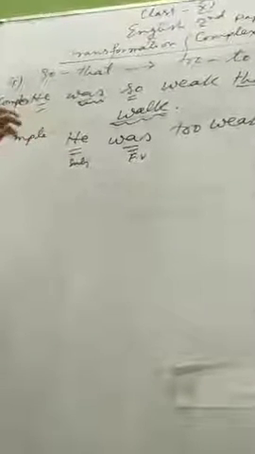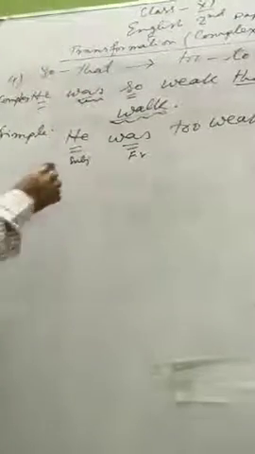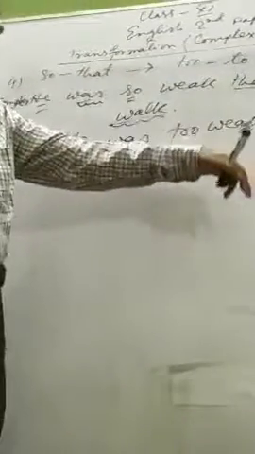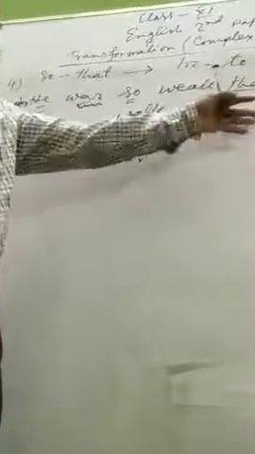I've given you some examples, numbered 1, 2, 3, 4. These are four types of sentences. But you will find many different types of sentences in your book. Whatever the subordinate clause is, whether it's a noun clause, an adverb clause, or an adjective clause, whatever it is, you have to make it a phrase.